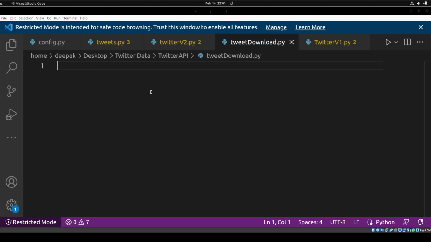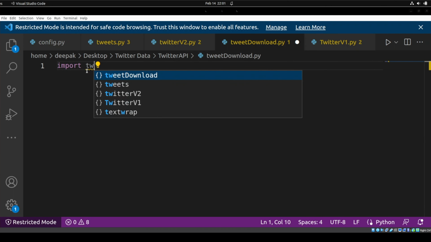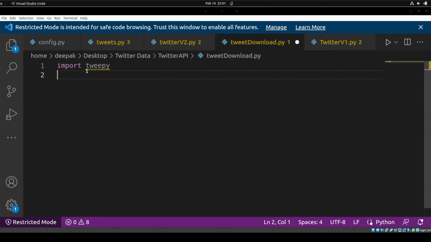Okay, so what I'm going to do, I have basically created a config file where my API keys are stored. So you need to first import tweepy, and you need to import config as well because my keys are there.